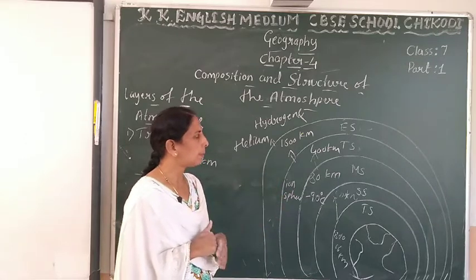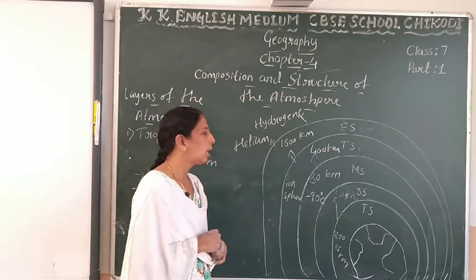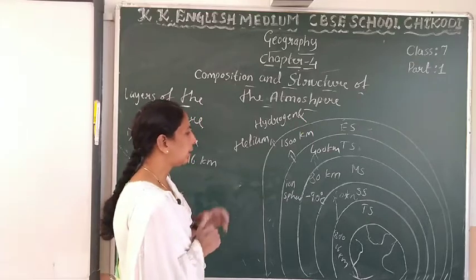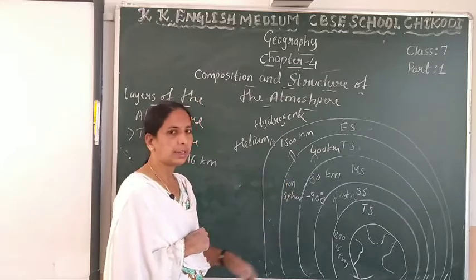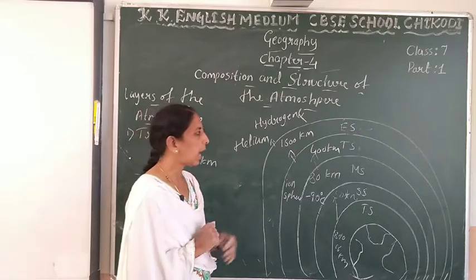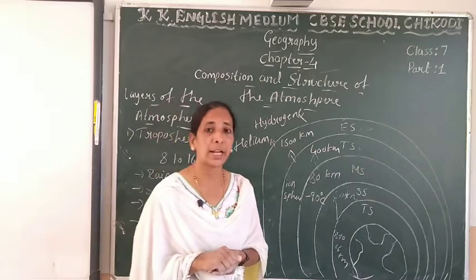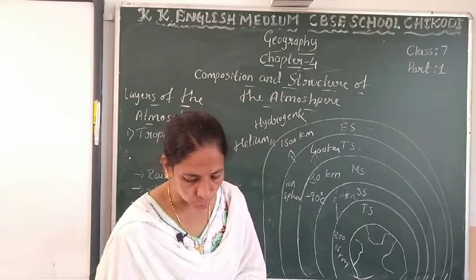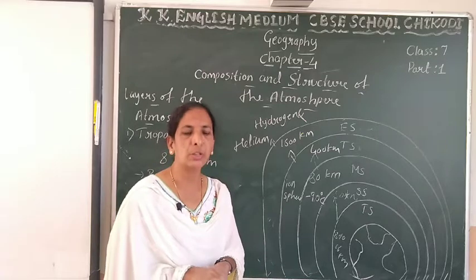Next, above the mesosphere, the next layer presented here is the thermosphere. The thermosphere is 400 kilometers, and we call it the ionosphere also. The International Space Station orbits here. Some radio waves are reflected, sent back to the earth. Some reflect radio waves back to the earth.